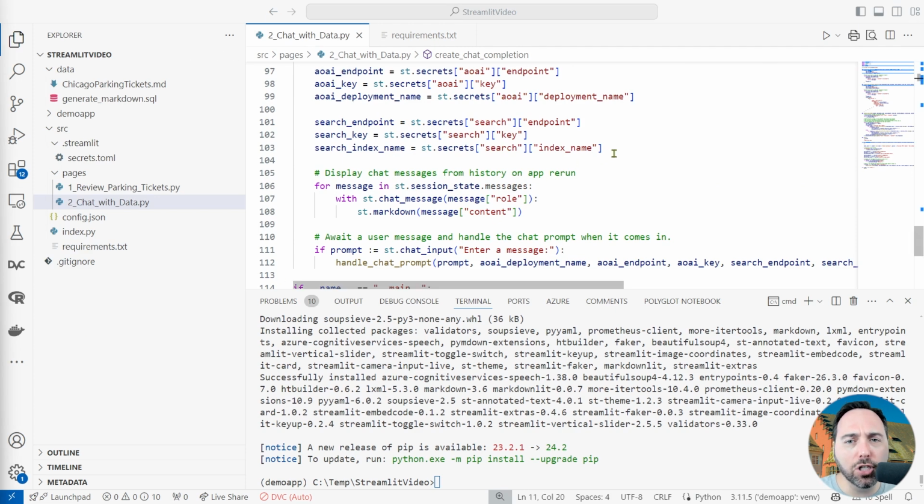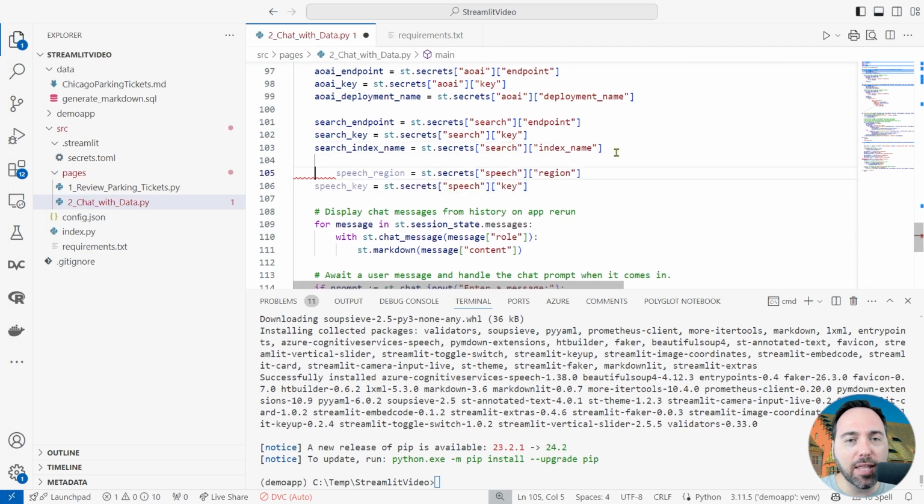The next thing I want to show is how we can tie in the Azure AI Services Speech service and use it to perform speech to text. This will let us speak our queries, and then we'll submit them to Azure OpenAI and our GPT-4 model deployment. There are actually two ways of doing this. We can capture a single utterance, or we can capture a stream of audio.